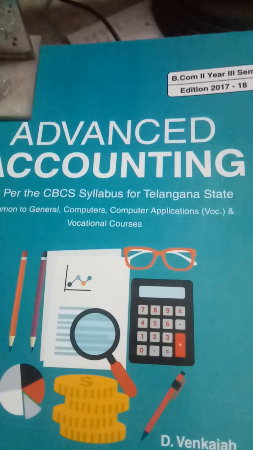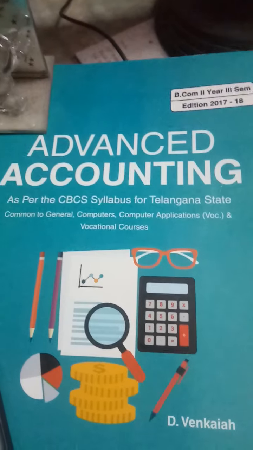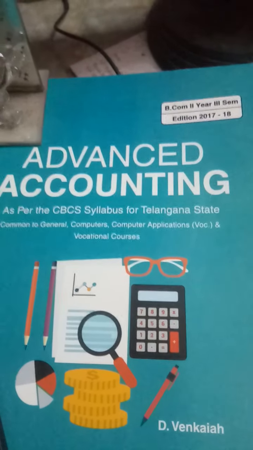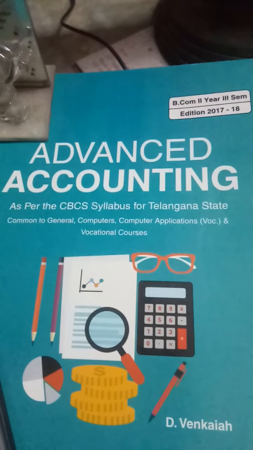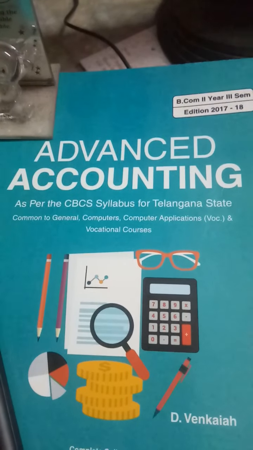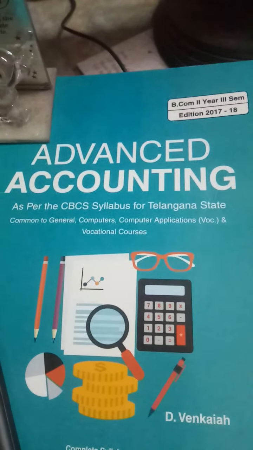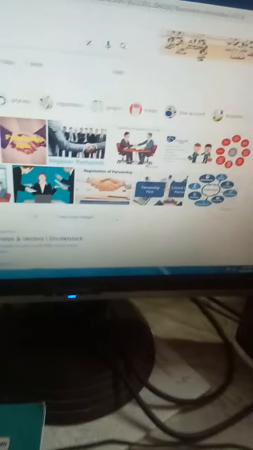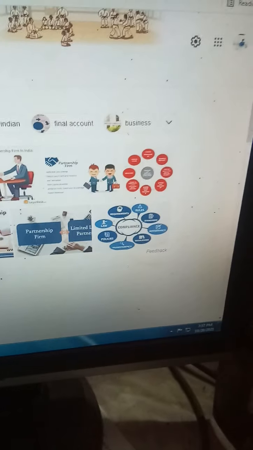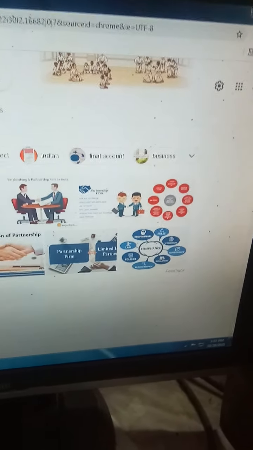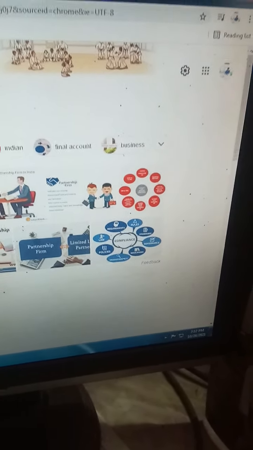Sometimes, if there is no partnership deed and they have commenced business, then what they have to do is share profits and losses equally. No interest on capital will be allowed, no interest on drawings will be charged, and the partners have to share profits and losses equally, my dear students. After that, if any partner lends any money, no interest will be given to them. See, that is all about the partnership deed.